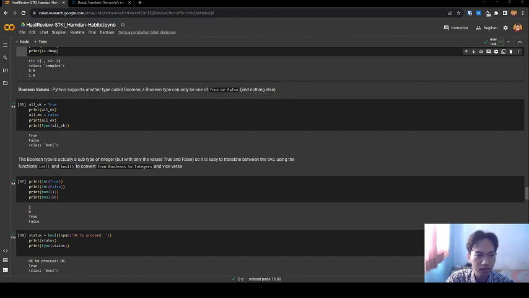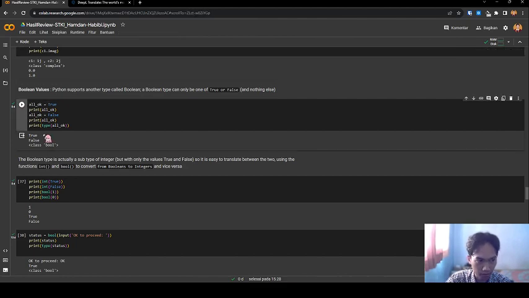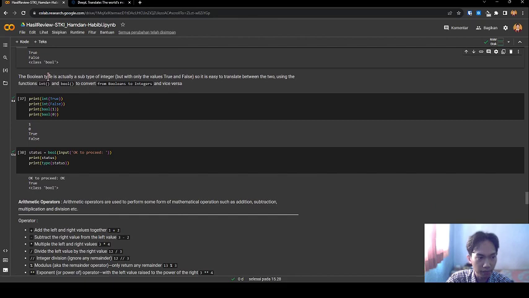Boolean value. Python supports another type called Boolean. A Boolean type can only be true or false and nothing else. Let's see the code. This is a Boolean type. The Boolean type is actually a subtype of integer, but with only the values true and false. So it's easy to translate between the two using the functions integer and Boolean to convert from Boolean to integer.